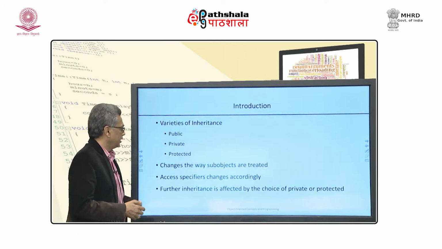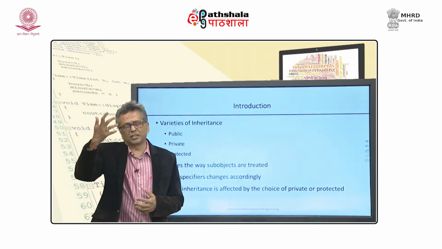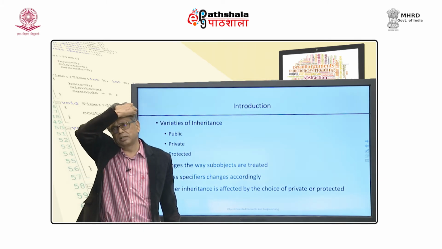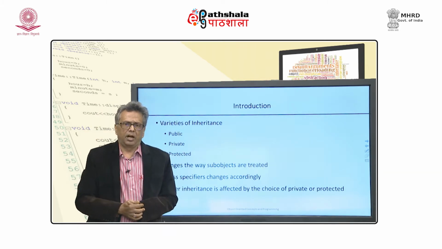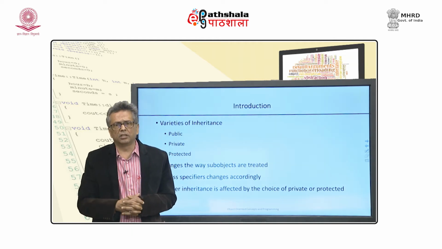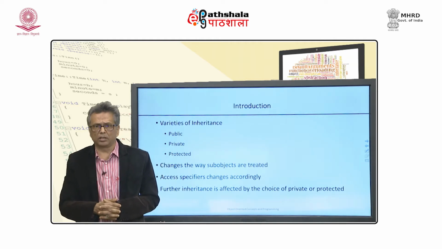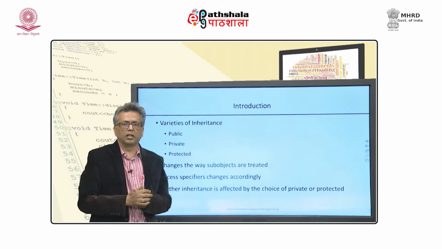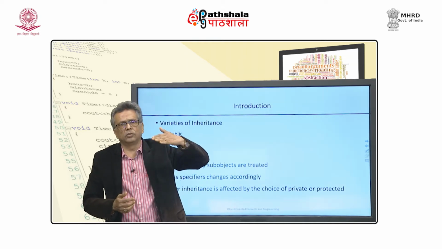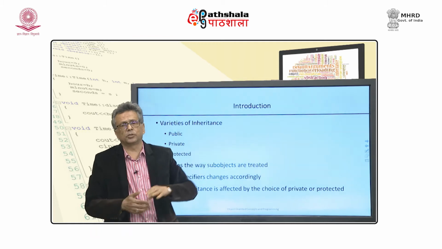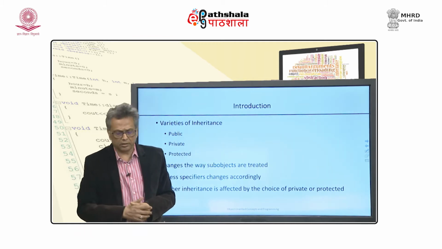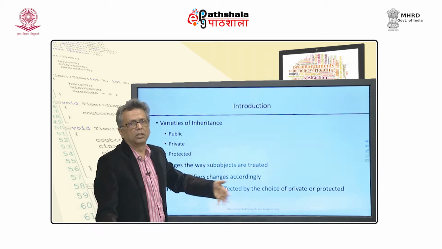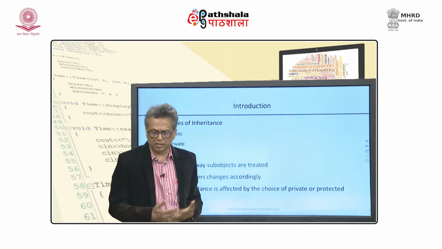Okay. And the access specifiers of the base class change as per the inheritance. For example, if in the base class you have defined a member as public and you inherit that using a private inheritance, eventually it becomes private in the derived class, the class in which it is inherited, and we will soon see. And there is something called further inheritance. You inherit a class A into class B, and then you inherit class B into class C. So, it is called further inheritance. We will also look at further inheritance and how you choose private and protected and how this choice has an impact is discussed in this particular module.